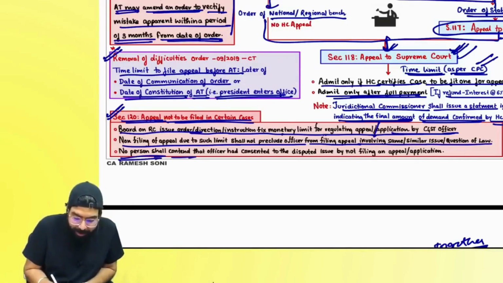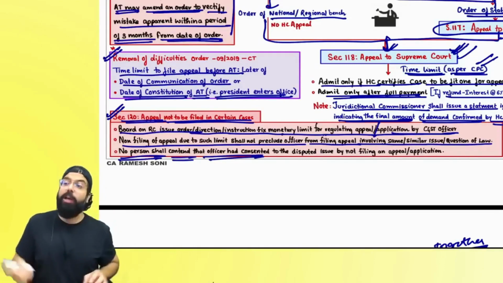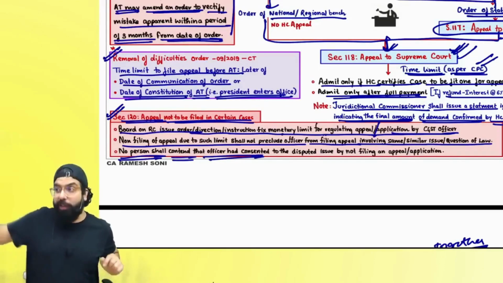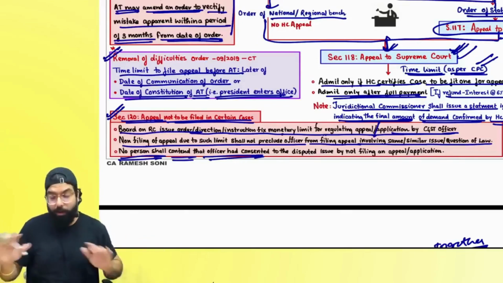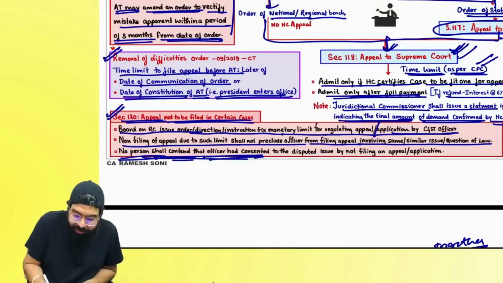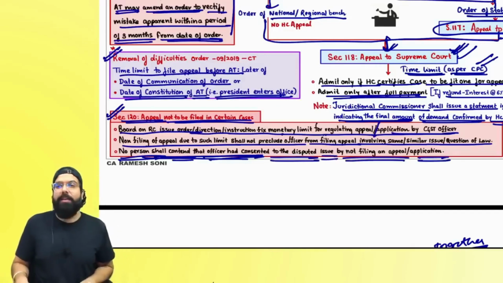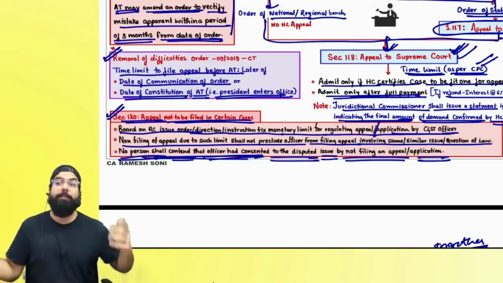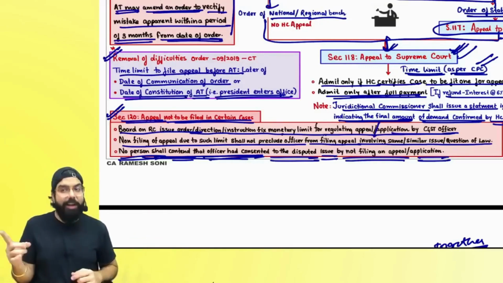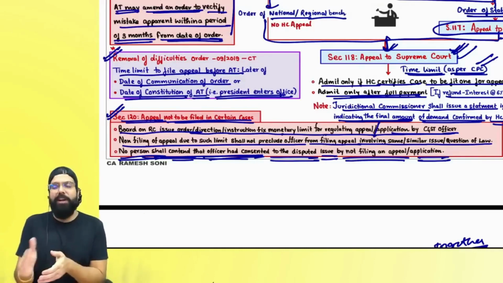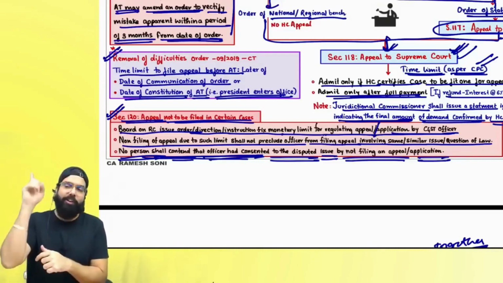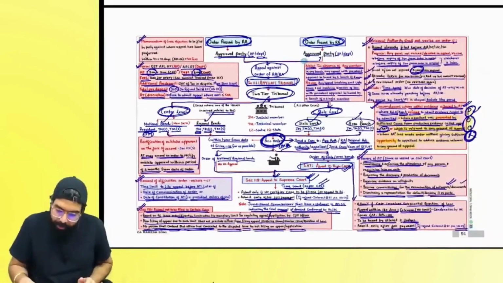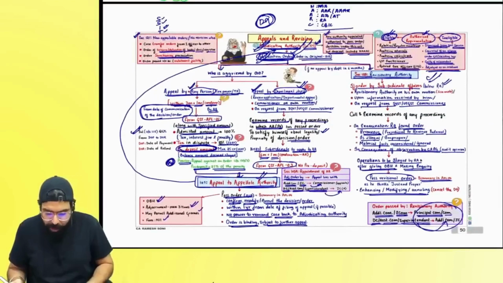No person shall contend that the officer had consented. Sir, when you did not file an appeal, you had consented to the issue, saying what you are doing is correct. No person shall contend that the officer had consented to the disputed issue by not filing an appeal or application. You can't say, sir, last time you did not file an appeal, which means you had given your consent that what I am doing is correct. No, last time he did not file an appeal because the monetary limit was less. Now he is filing an appeal because the monetary limit is higher, even though the issue is the same. Right, everyone? Here we are done with your chapter of appeals and revision.